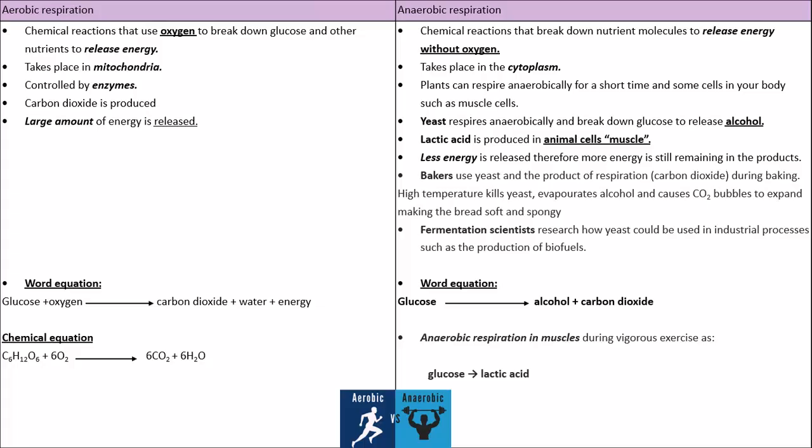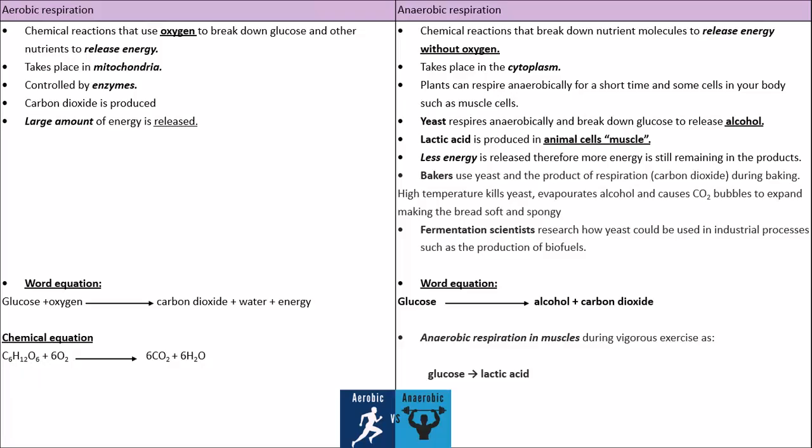So how does this happen? Because high temperature will kill the yeast and evaporate the alcohol and cause carbon dioxide bubbles to expand. This will make the bread softer and spongy. Not only bread, a lot of bakery items are made this way. So that's why bakers use yeast to make any dough rise and increase in its size and gives it its spongy texture. Fermentation scientists now are researching how to use this yeast in industrial processes, such as biofuels.